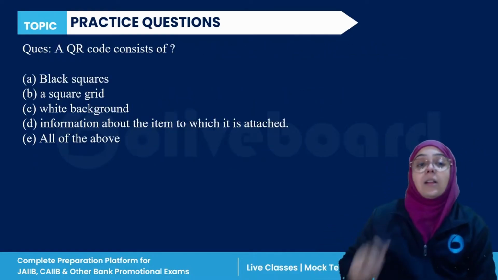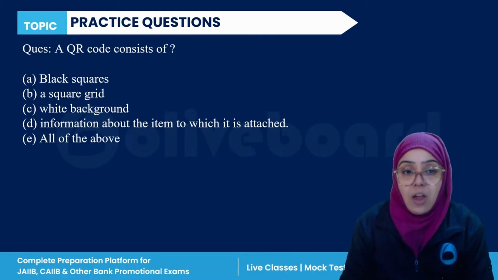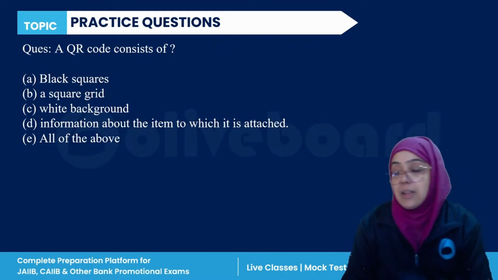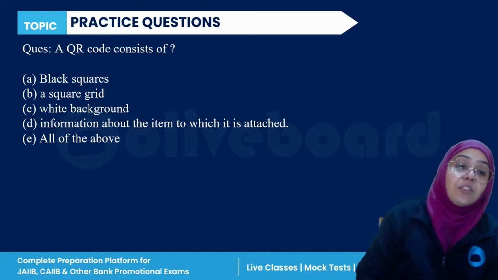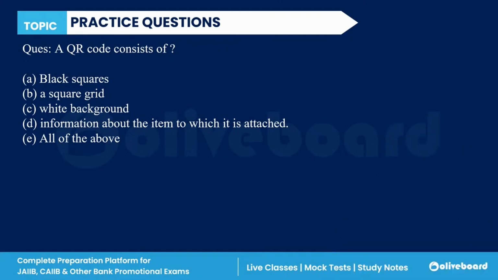Next, QR code consists of what? Black squares, a square grid, white background, information about the item attached to it, or all of the above. Very easy. QR code consists of what? Everyone, QR code consists of what?